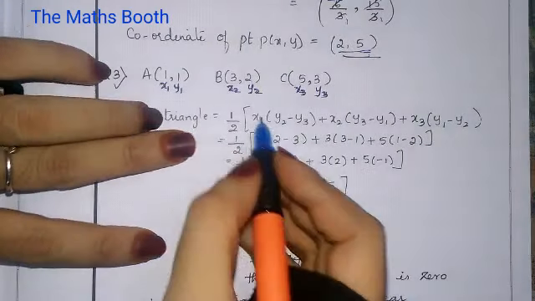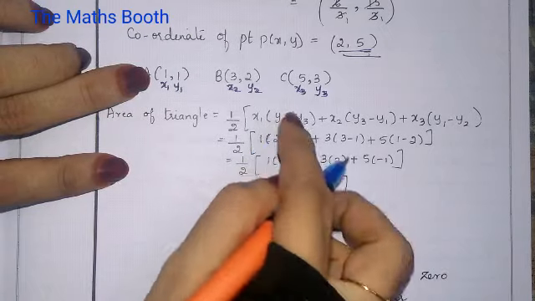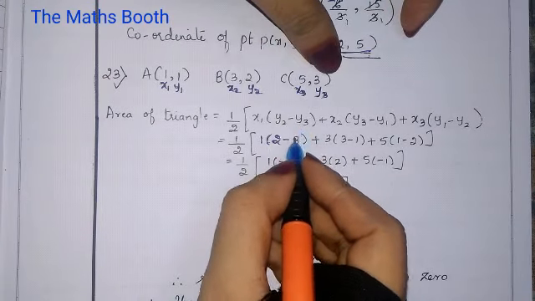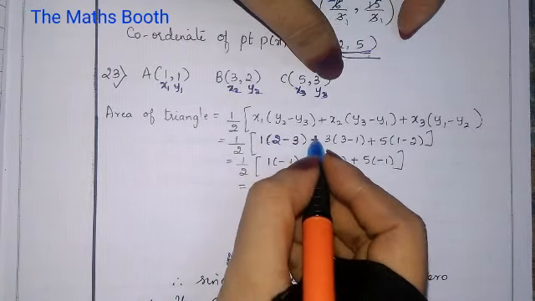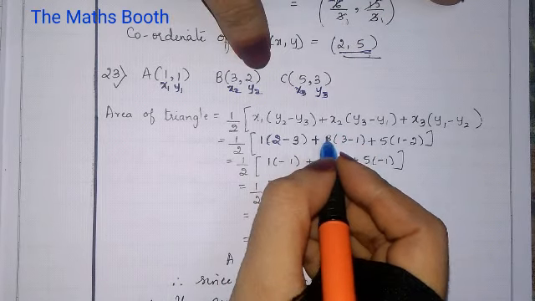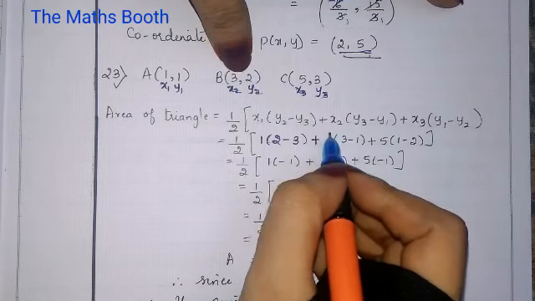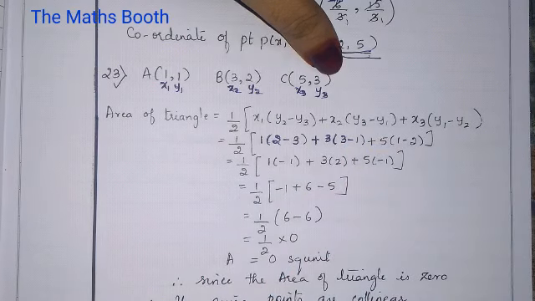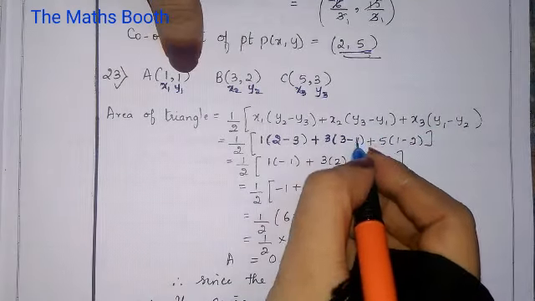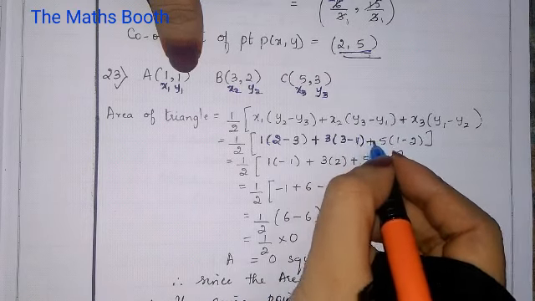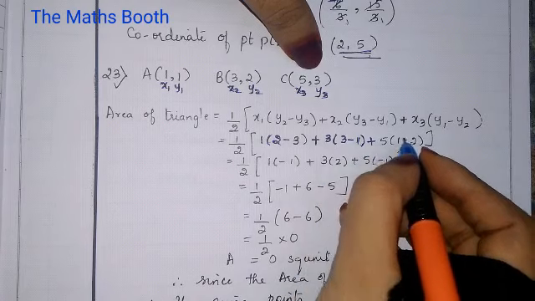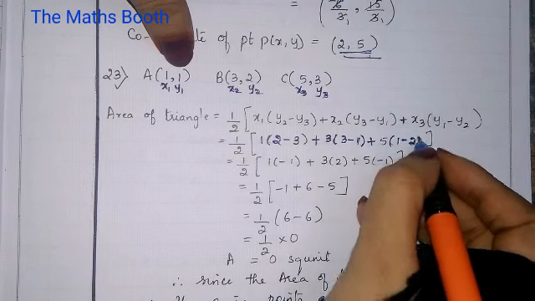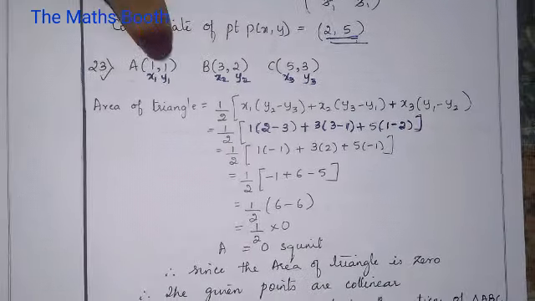So half as it is, x1 is 1 into y2 which is 2, minus y3 value which is 3, plus sign as it is, x2 value is 3 into y3 value 3 minus y1 value 1, bracket close, plus sign as it is, x3 value is 5 into y1 which is 1 minus y2 which is 2, bracket close. So now we have to solve this.